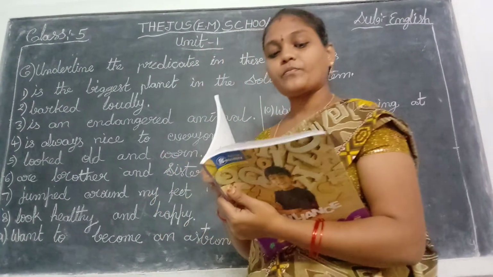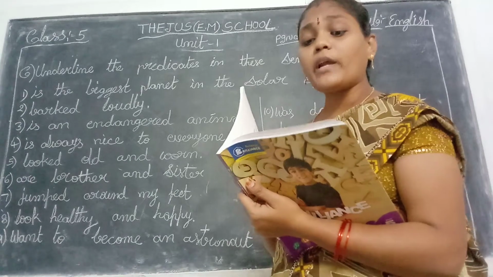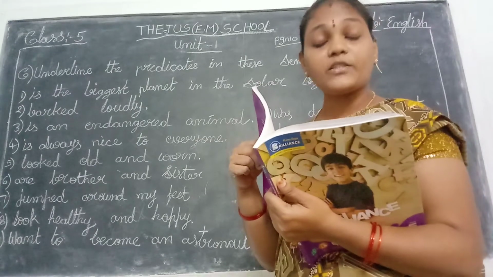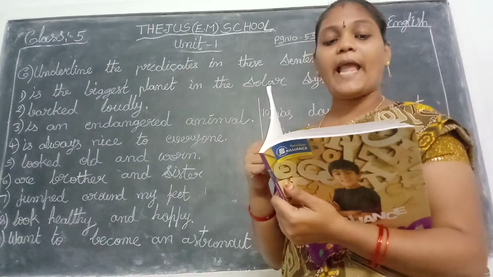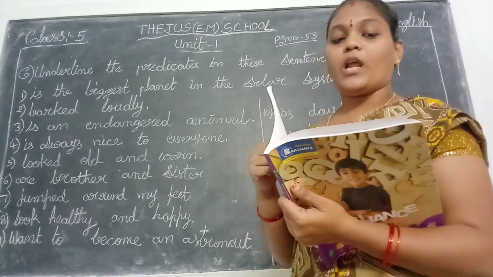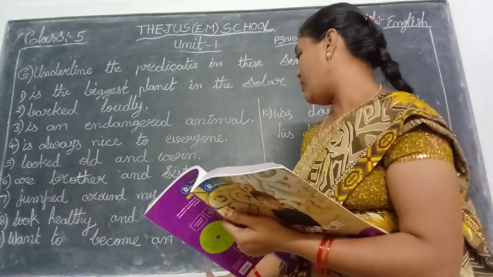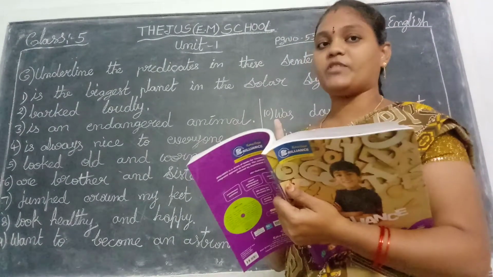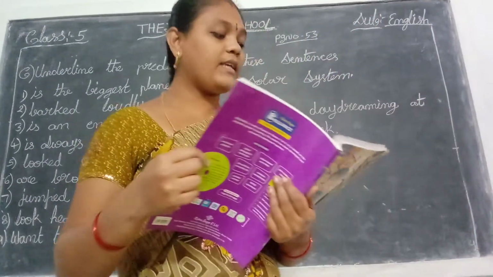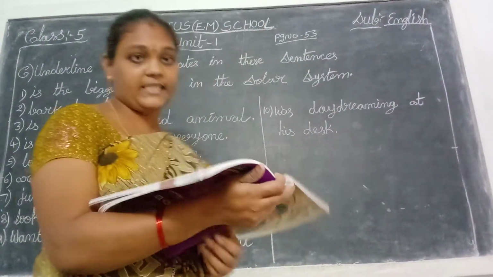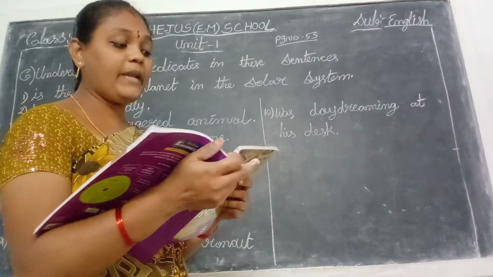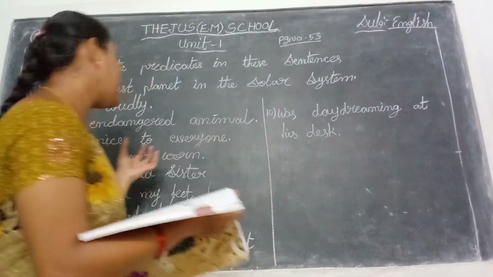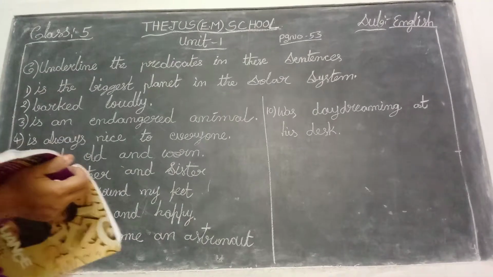Next, eighth one. The animals in this zoo look healthy and happy. In this sentence, the animals in this zoo is the subject. Look healthy and happy is the predicate. Ninth one. I want to become an astronaut. Here, want to become an astronaut is the predicate. I is the only subject. Okay. Next, 10th one. Murali was daydreaming at his desk. Murali is the subject. Was daydreaming at his desk is the predicate. Okay, children. Leaving only the subject, the remaining sentences are called the predicate. You underline those words. Okay.